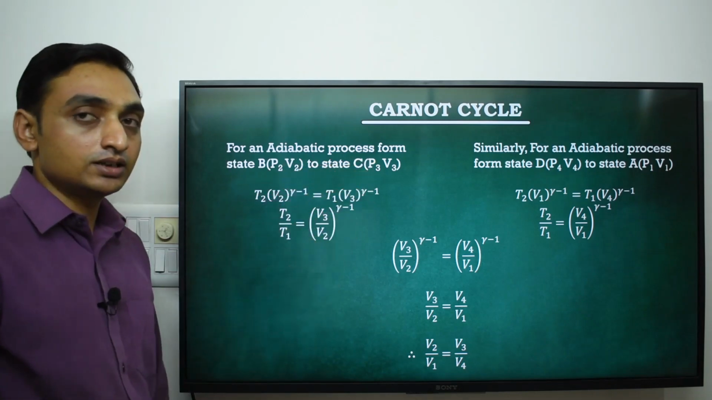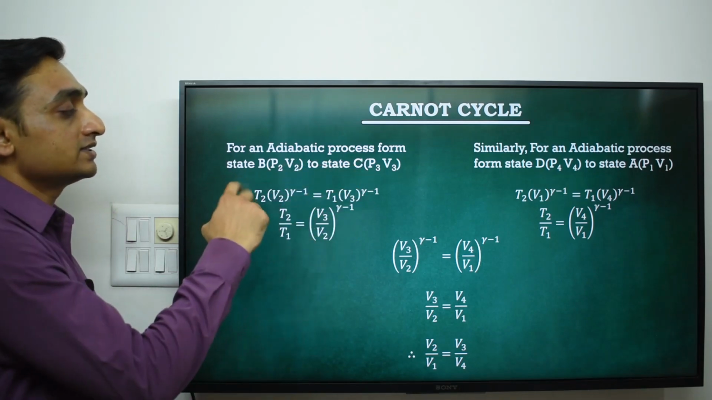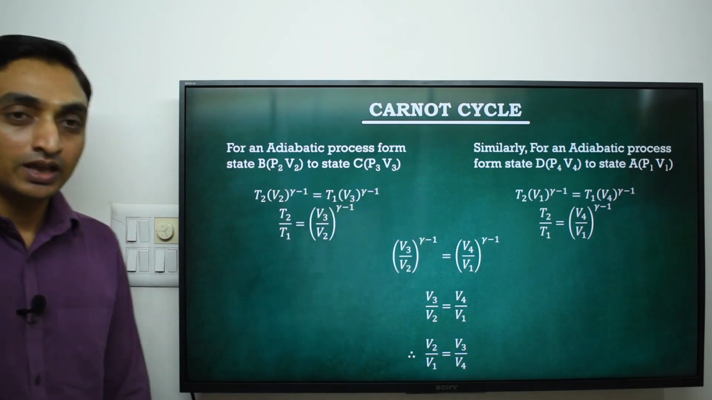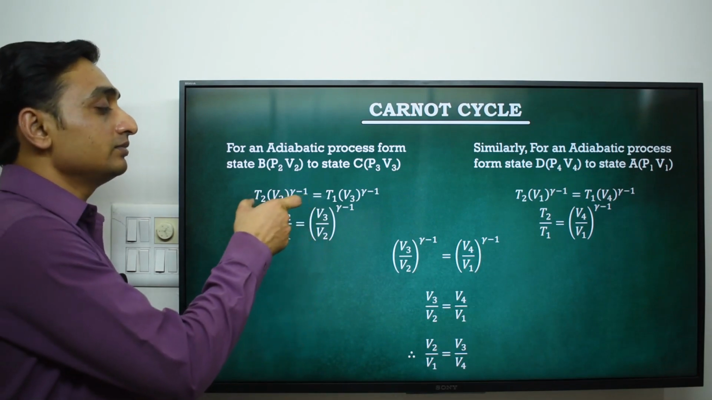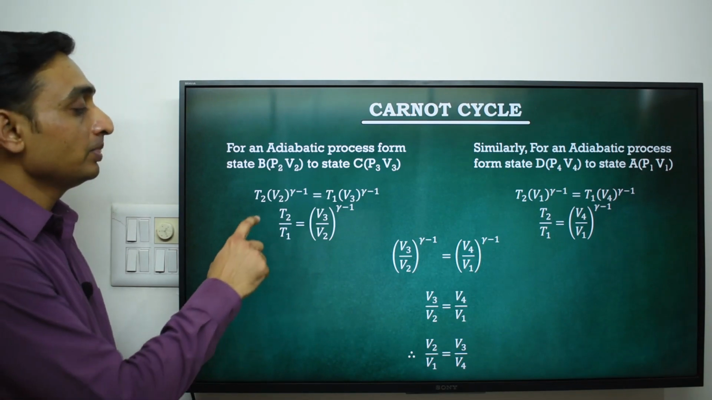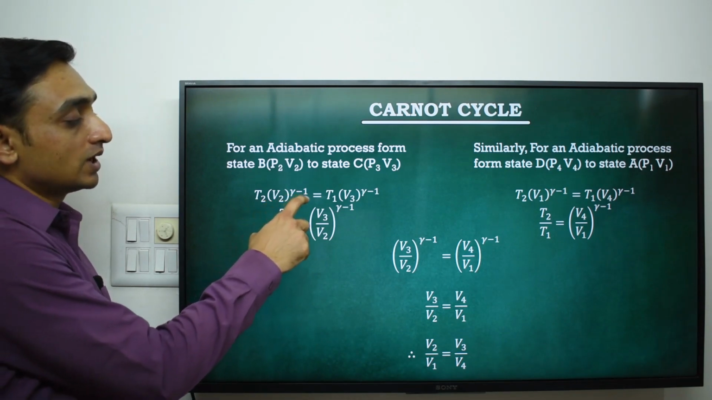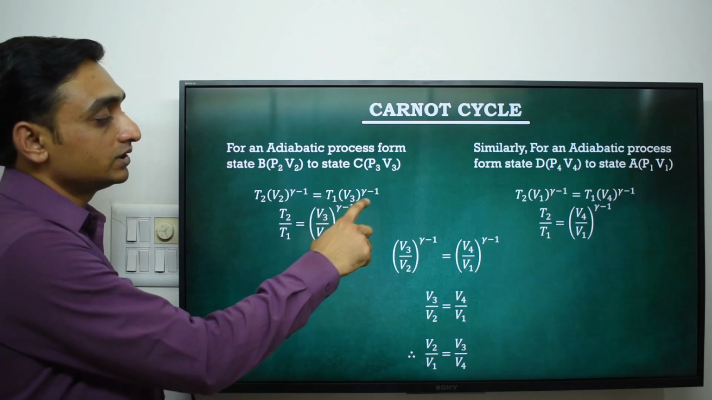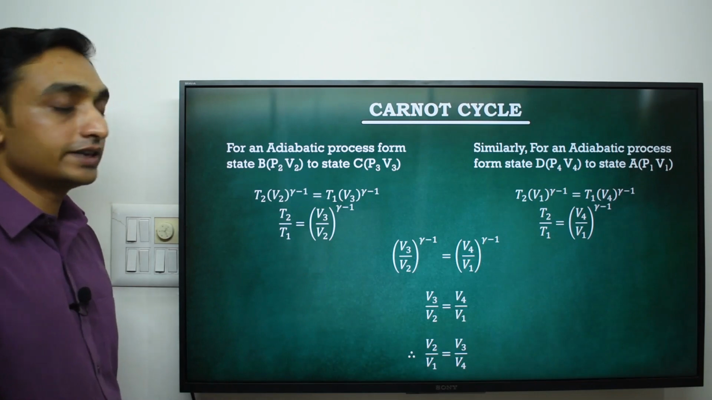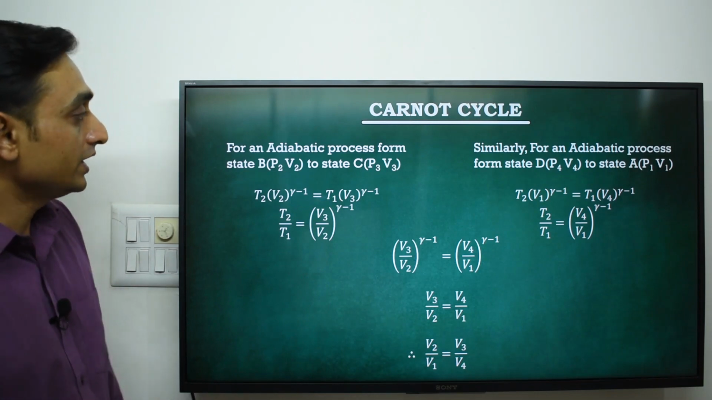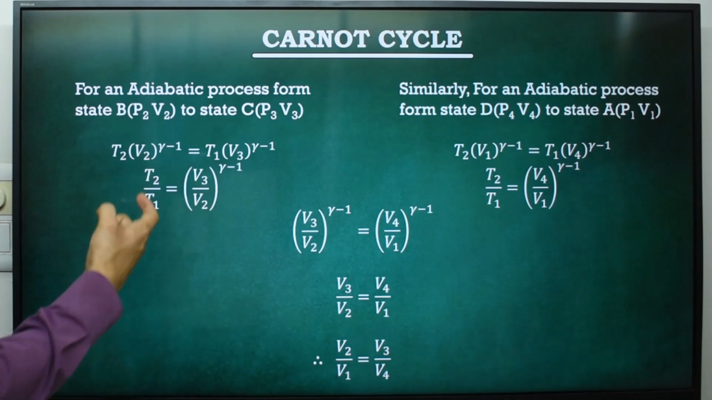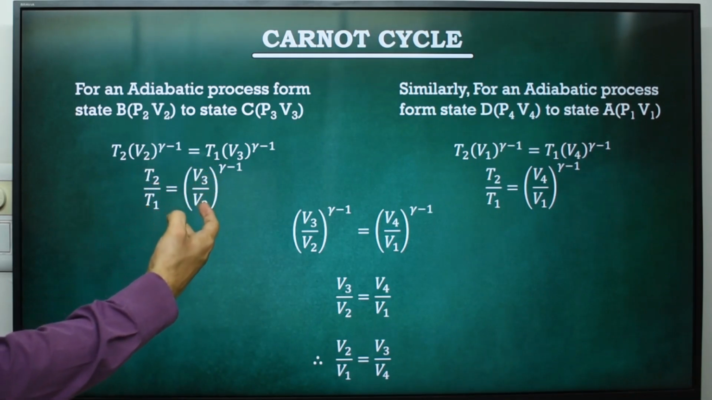For an adiabatic compression, the state changes from P2 V2 to P3 V3, and the relation between temperature and volume for an adiabatic process is given by T2 into V2 raised to gamma minus 1 is equal to T1 into V3 raised to gamma minus 1. So this is the relation of temperature and volume for an adiabatic process. We bring T2 here and V2 here, we get T2 by T1 is equal to V3 by V2 raised to